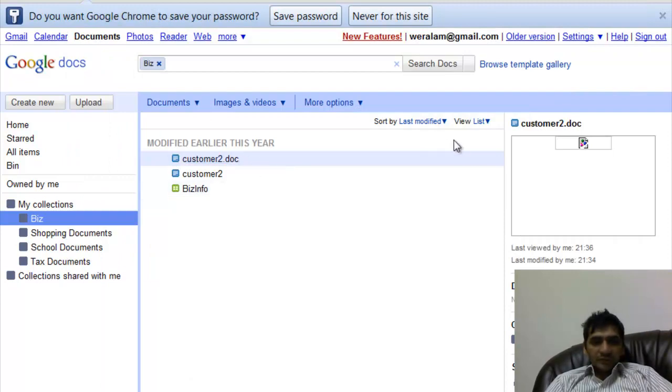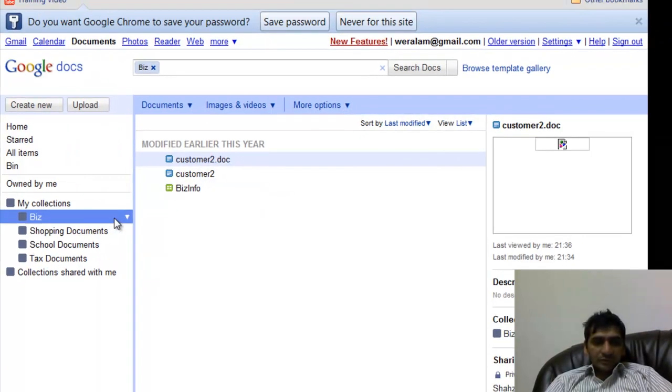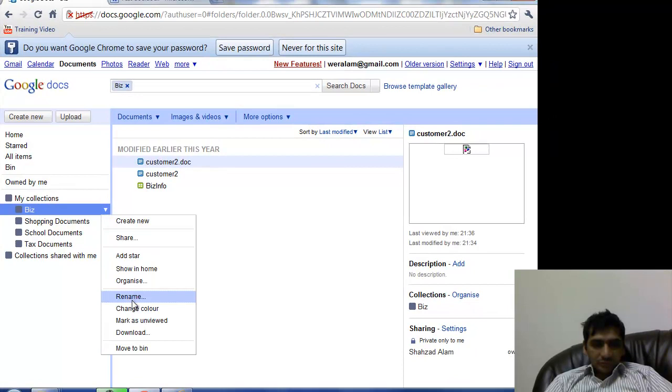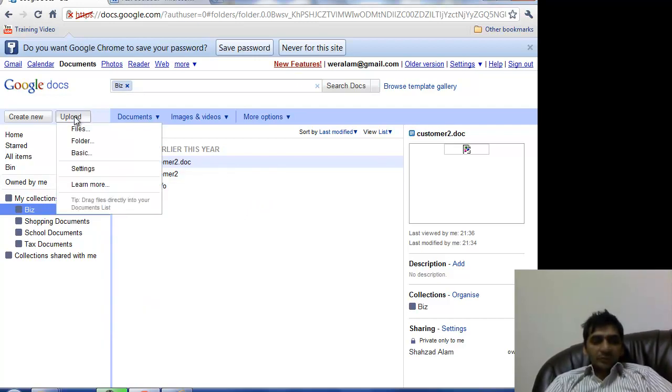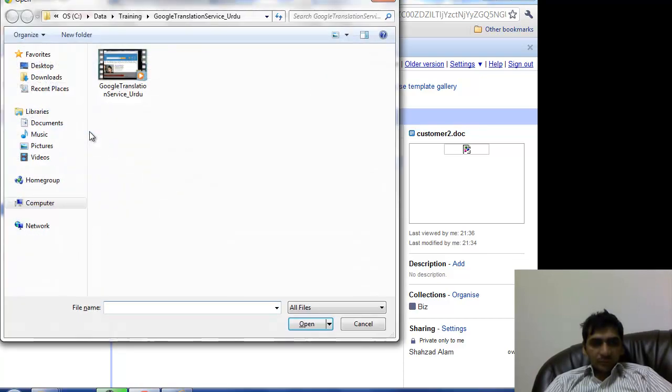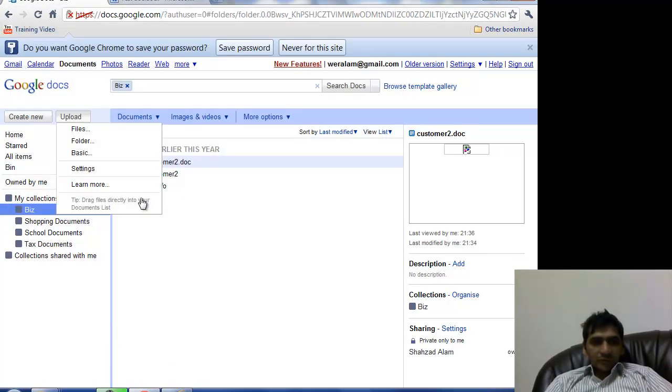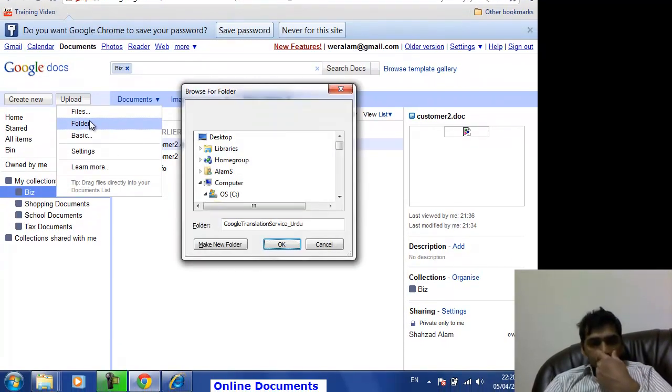So if I have to update over here as well, what I will do, I will say base, and what is the option here is upload. Yes, here it is. So we can upload from here. We can say upload file. We can upload folders as well. We can upload a complete folder from our local machine as well, but at the moment we are uploading one, or we can upload the complete folder, the folder that we were dealing with.